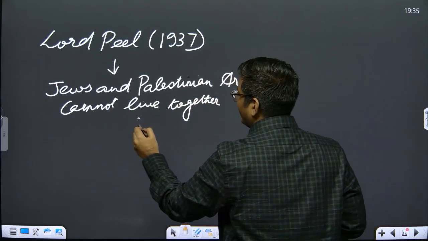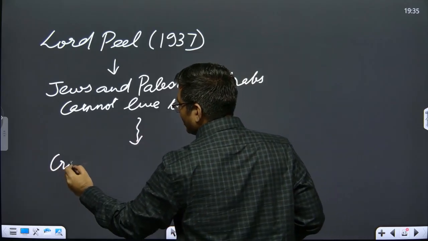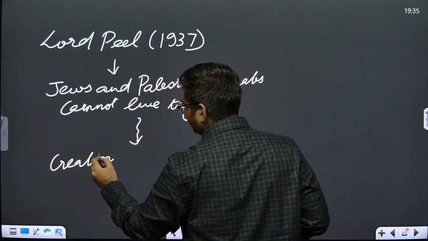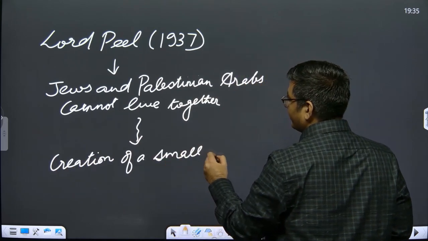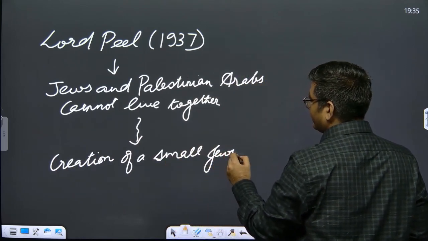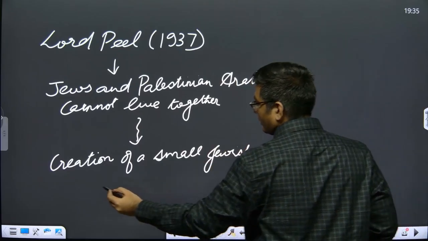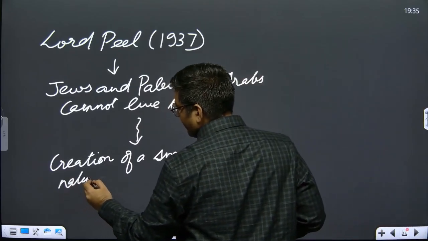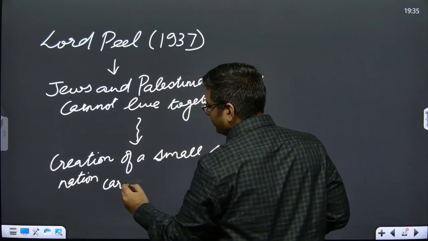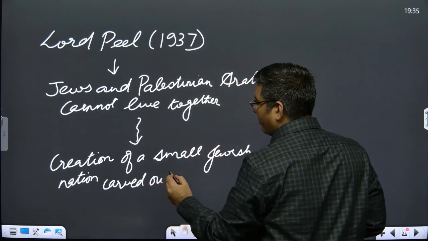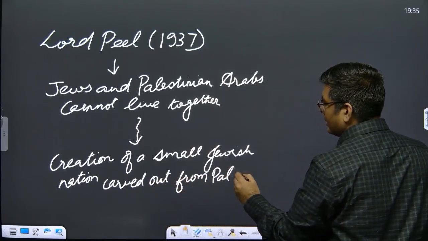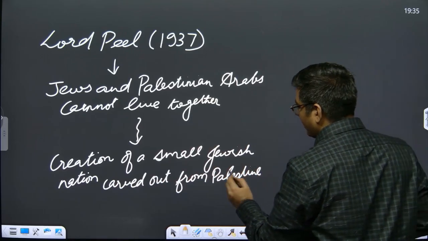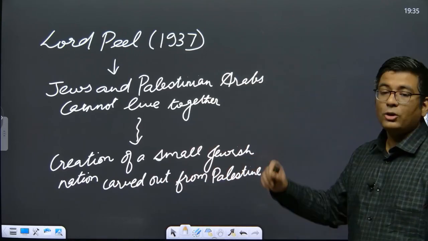It recommended creation of a small Jewish nation carved out from Palestine. Okay, now this is basically what Lord Peel recommended.